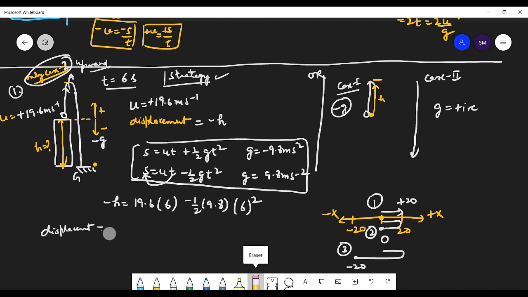Sorry. Let us find what's the value of h. So minus h is equals to 19.6 multiplied by 6, and 36 here.